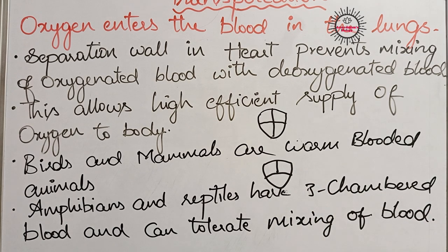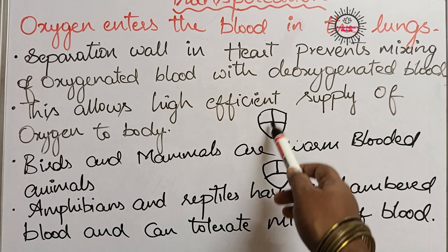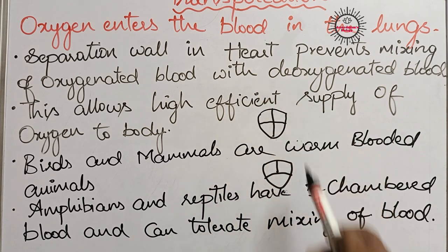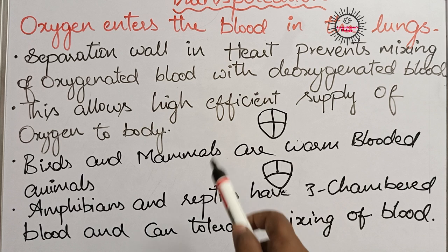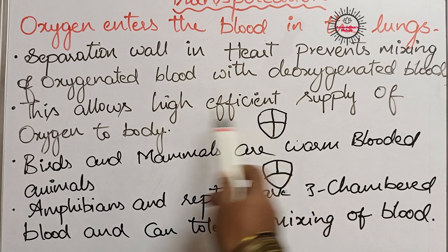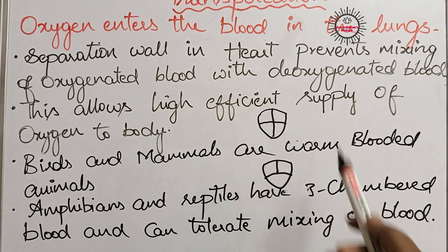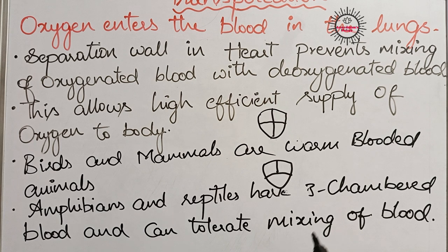And why is it only in the higher vertebrates that the heart has septa preventing the mixing of blood? These organisms have highly developed organ systems, so they need more energy to perform life processes. In order to get more energy, they take more oxygen also. That's why we maintain our body temperature constant.